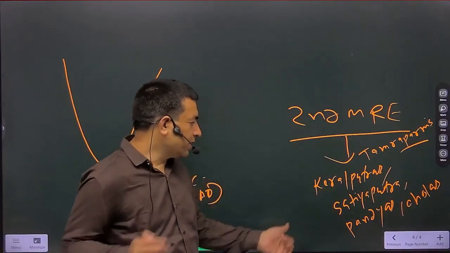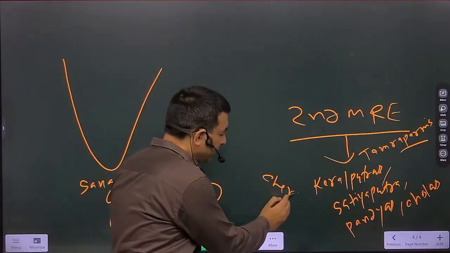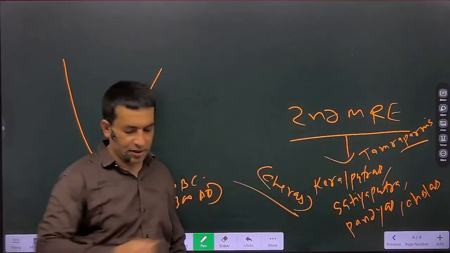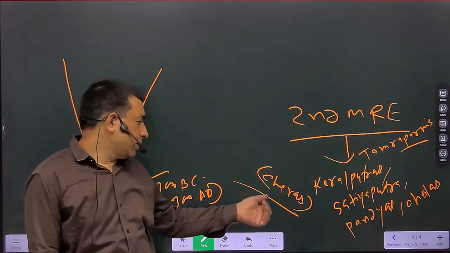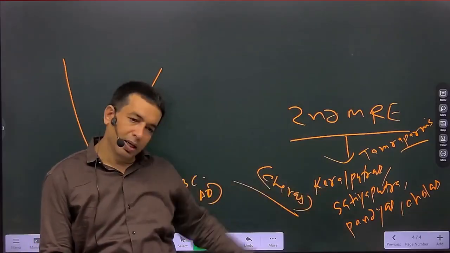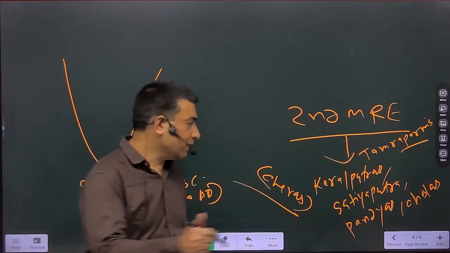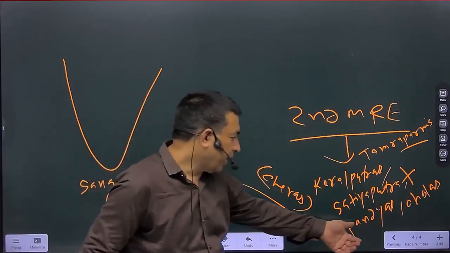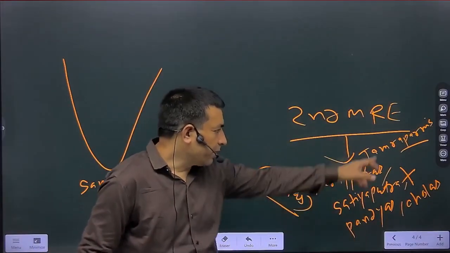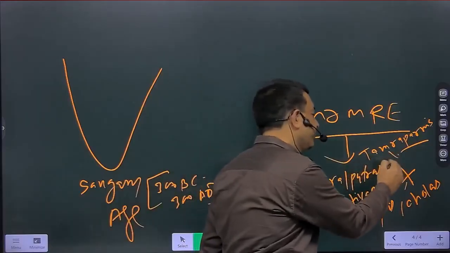Keral Putras means Cheraj. But in the Ashokan inscription, there is no mention of Cheraj; they are known as Keral Putras. Satya Putras are not identified as yet. Then Pandyas, Cholas, and Tamraparni, which means Sri Lanka.